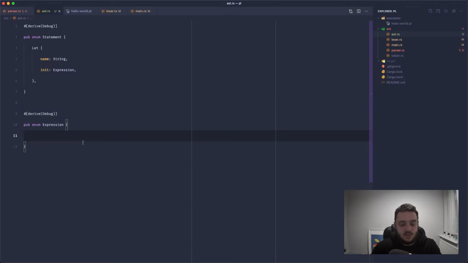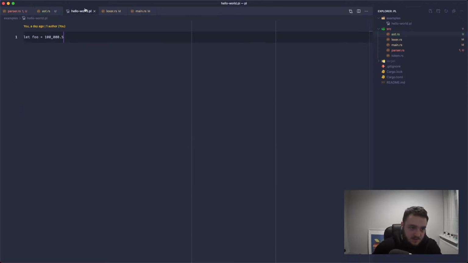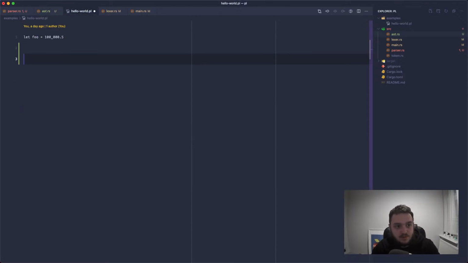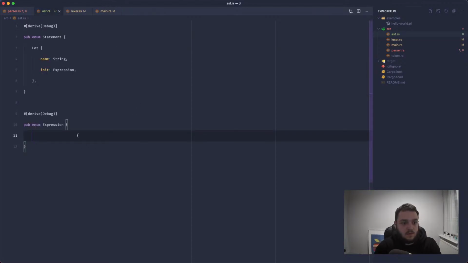So, what type of expressions have you got? In JavaScript, you've got literal expressions. So this would be a number literal. If you had a string like "hi", this is a string literal. JavaScript has some stuff like object literals. You have array literals as well. So we'll create one called Number. And what do we want to store in this number?